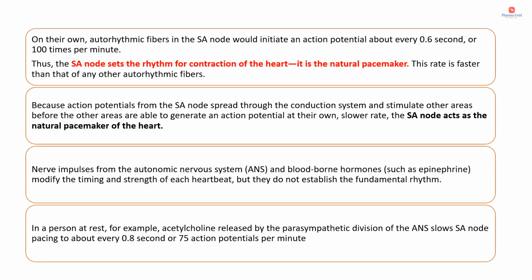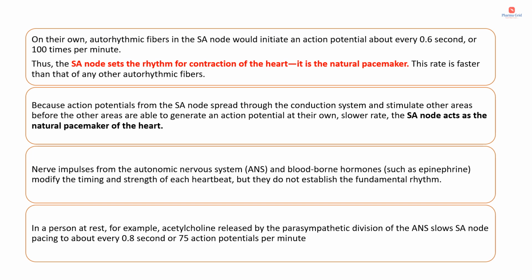On their own, autorhythmic fibers in the SA node would initiate an action potential about every 0.6 second, or 100 times per minute. Thus, the SA node sets the rhythm for contraction of the heart. Hence, it is known as the natural pacemaker of the heart. This rate is faster than that of any other autorhythmic fibers. Because action potentials from the SA node spread through the conduction system and stimulate other areas before those areas are able to generate an action potential at their own slower rate, the SA node acts as the natural pacemaker of the heart. So this is the reason why the SA node is considered the natural pacemaker of the heart.